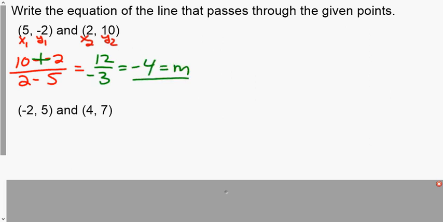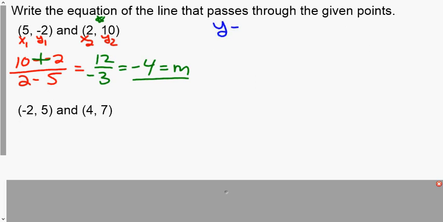So we're going to do this work to find our slope. Once we have our slope, it is now just like the last 5, 6 examples that we've done. Now, instead of being given 1 point, we're given 2 points. You can pick. Most people would pick this point simply because both of the values are positive. So I don't have to worry about messing up like a double negative or something.